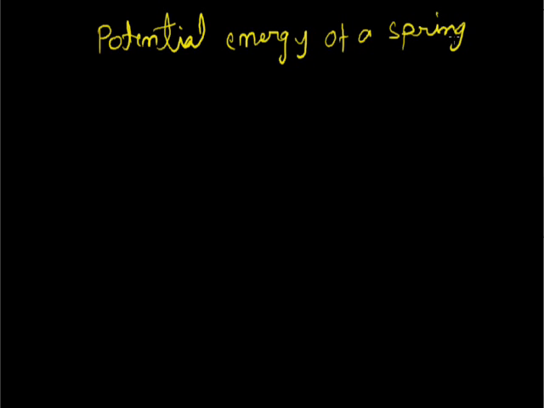So in potential energy of a spring, first we take an initial position of the spring connected with a block on a horizontal surface.